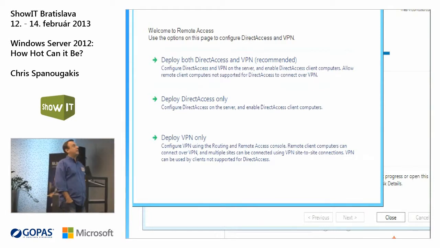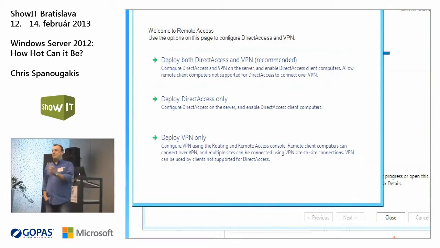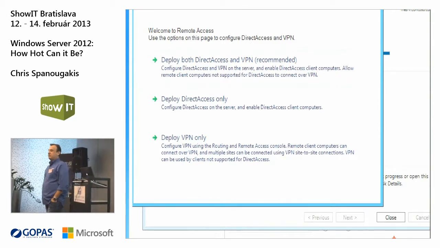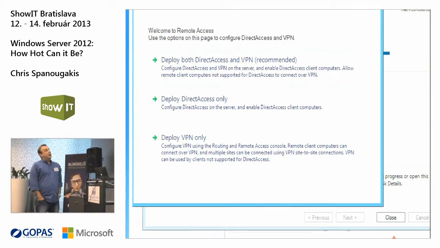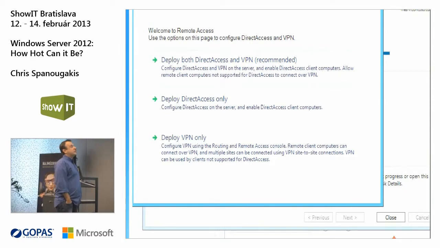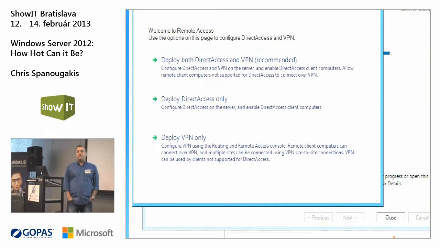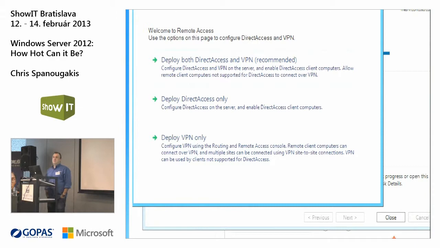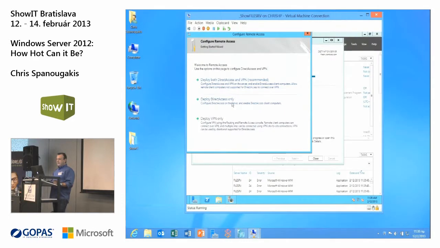It will not work with the simple version of Windows 8, or the professional version. You have to use the Enterprise version of Windows 7 or Windows 8. So, for all the clients that don't have the required operating system, we will let them use the traditional VPN. But for everybody else, they can use direct access. I'm going to deploy direct access now.